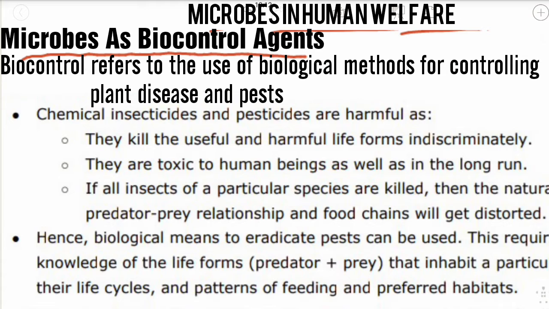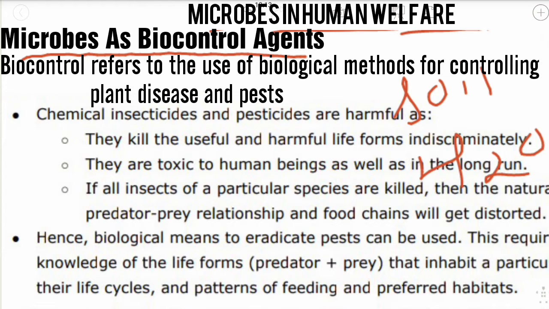These insecticides and pesticides contaminate the soil, water, as well as vegetables. This is really very toxic to people, and these insecticides and pesticides can kill people as well as birds, fishes, etc., which are beneficial. So due to their use, beneficial insects, birds, fishes as well as people get harmed and affected.